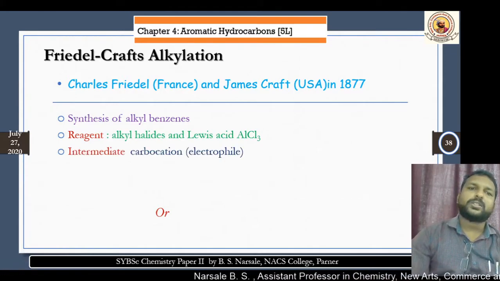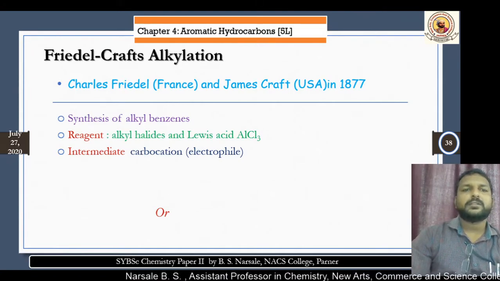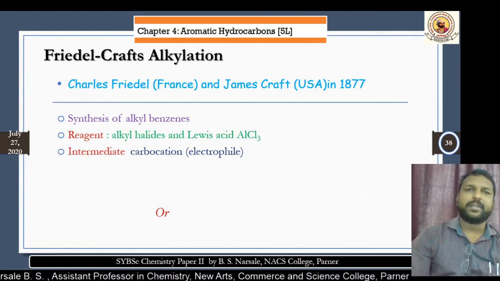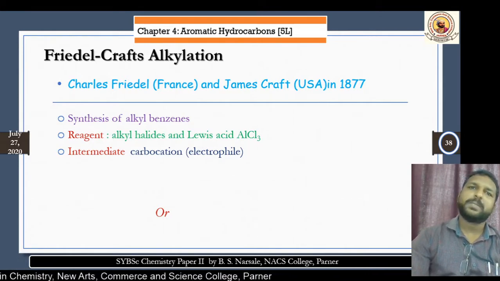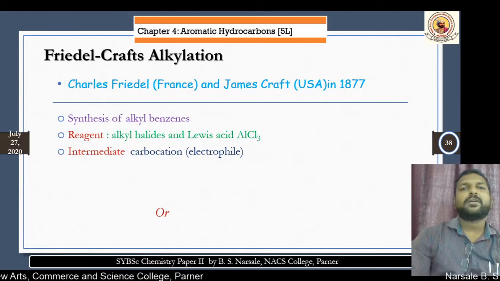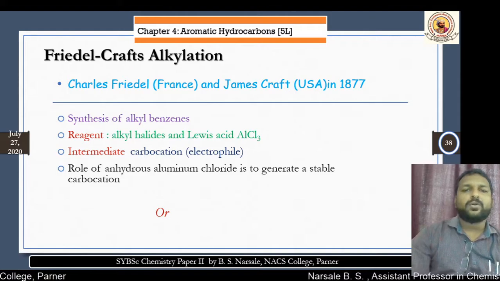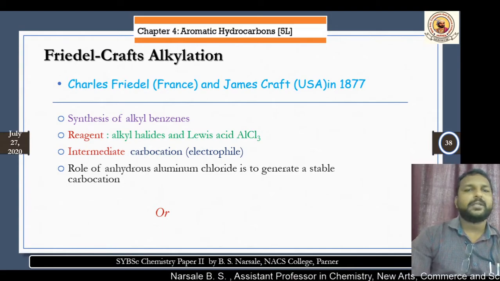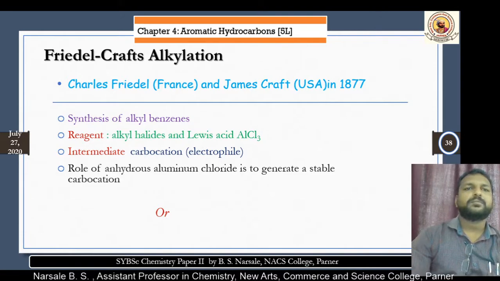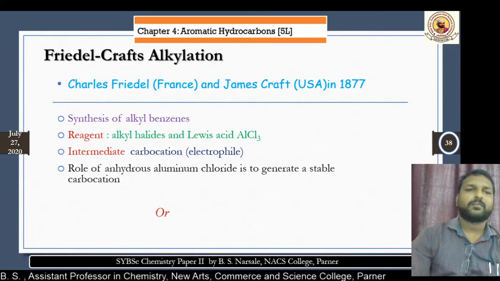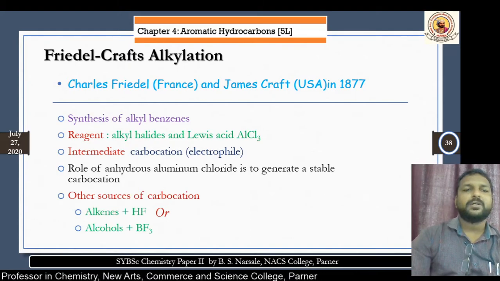In this reaction, the carbocation will be an intermediate and it will act as an electrophile. An electrophile is an electron deficient species which accepts electrons from others. The AlCl3 role is very important in generation of the intermediate carbocation. This carbocation formed is a stable carbocation. Therefore, we say it has more importance.